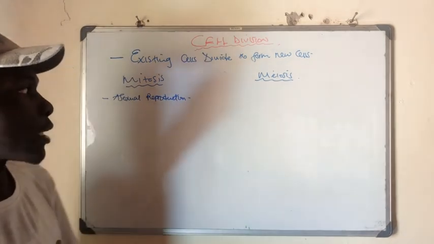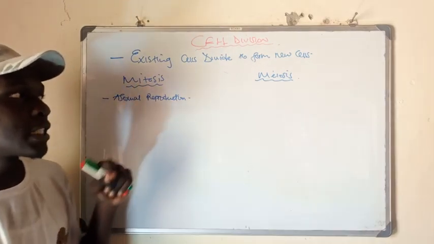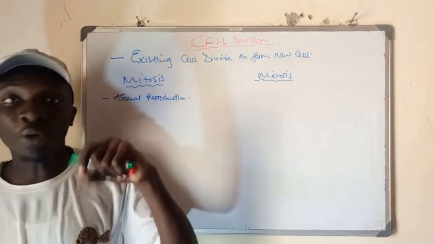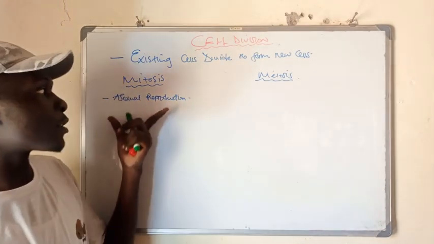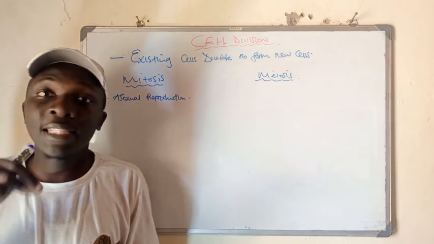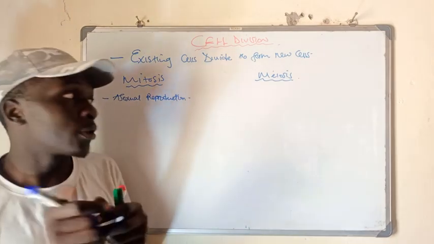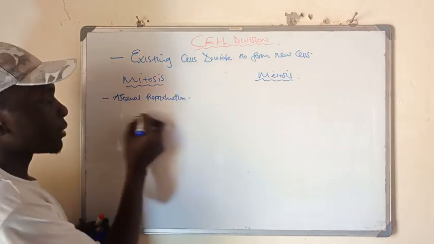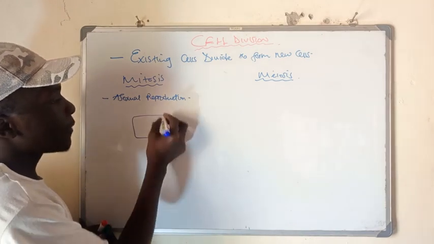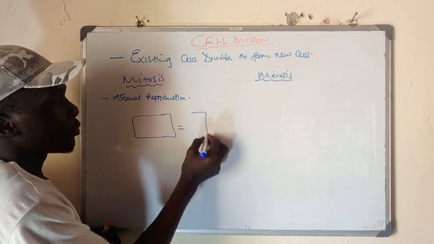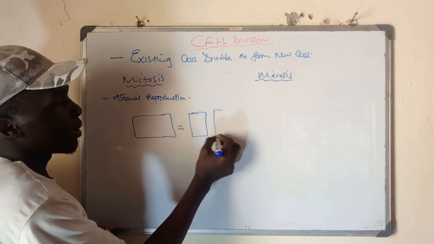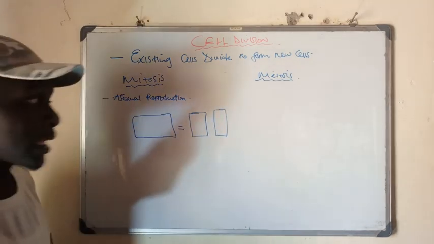Now, how does it work? This type of cell division would divide a cell into two. So let's say we had a parent cell like this. After undergoing this type of cell division, the cell will be divided into two like that.